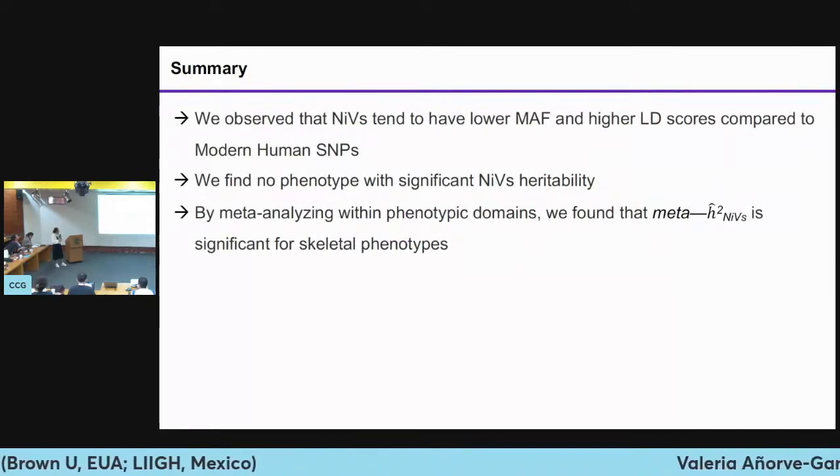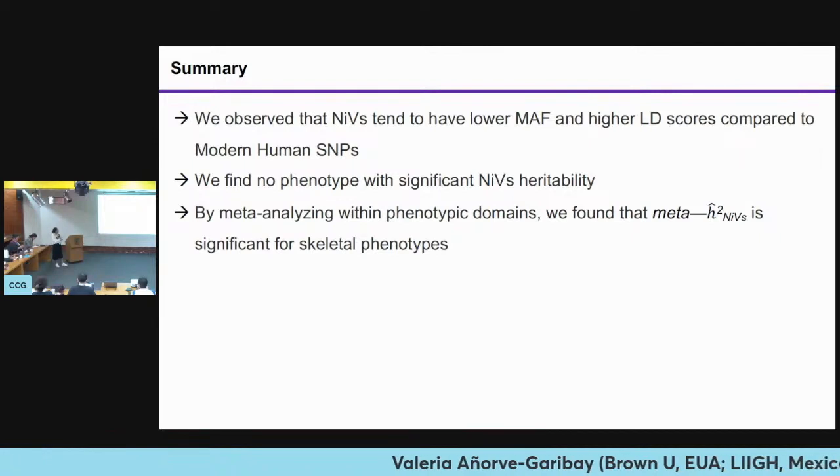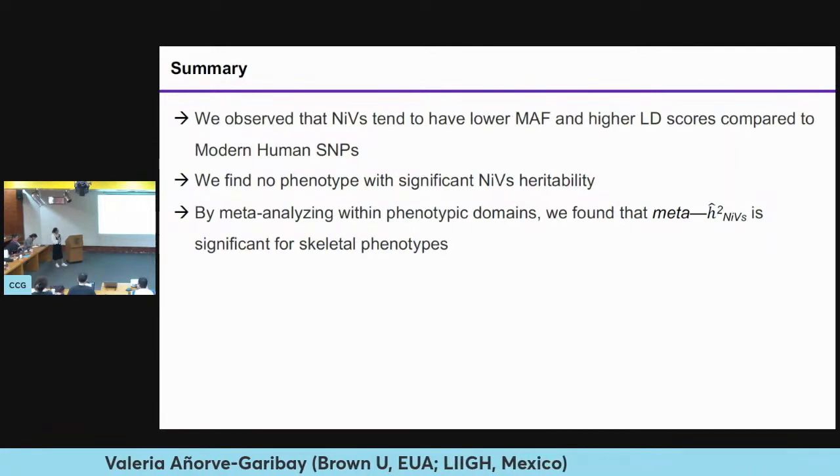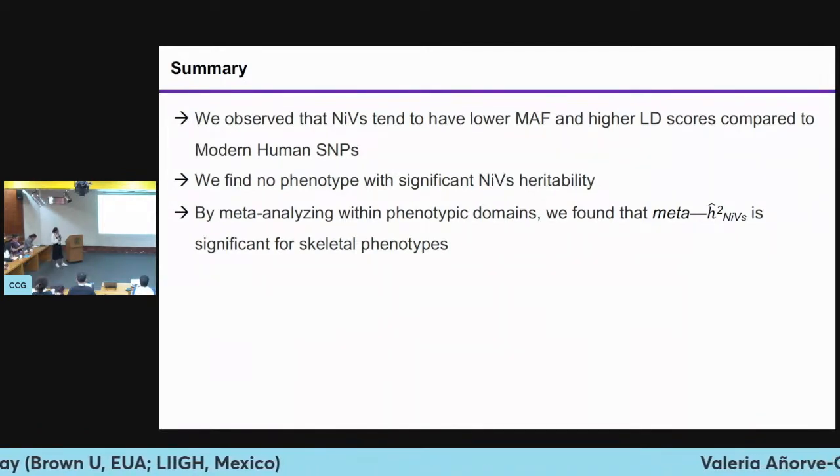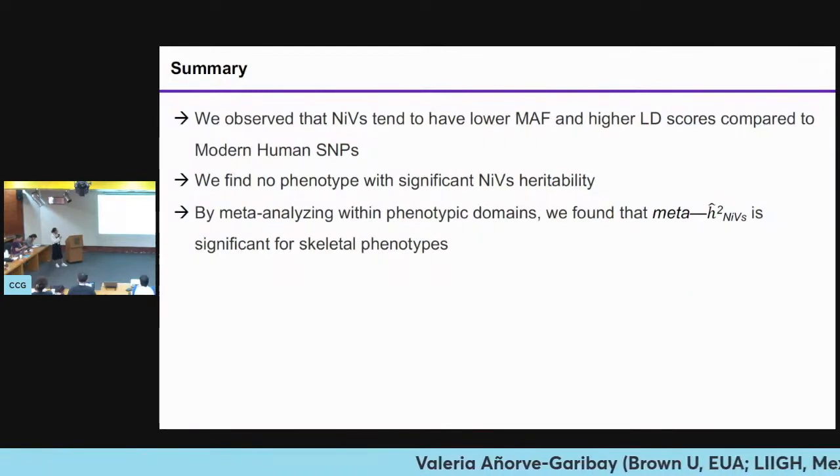So in summary, with these initial results, I was able to show that NIPS tend to have lower minor allele frequency and higher LD scores compared to modern human SNPs, and also that there's no phenotype that has significant NIPS heritability. However, when doing the meta-analysis per domain, we found that meta-heritability for NIPS is significant for skeletal phenotypes.